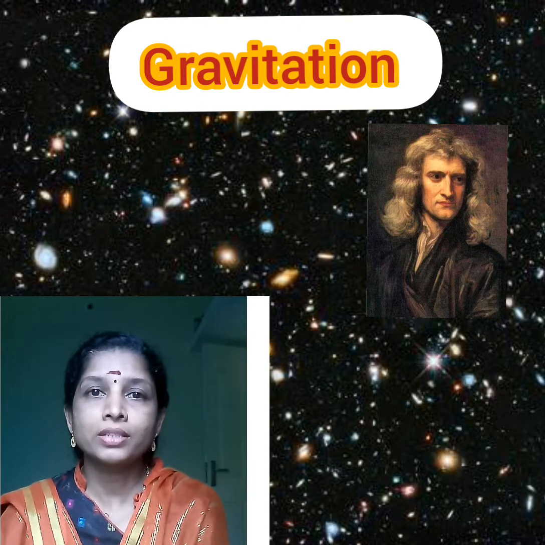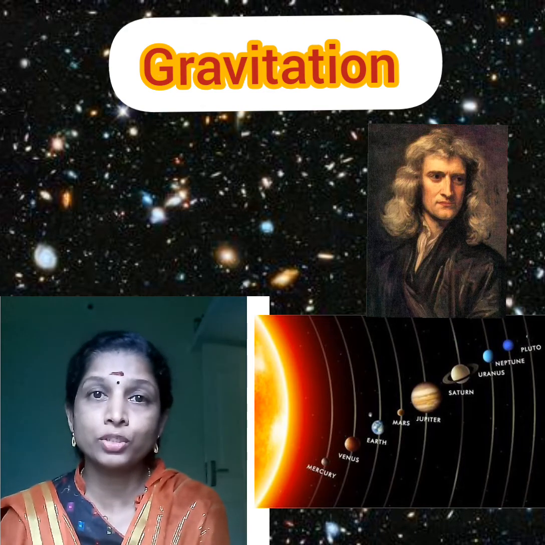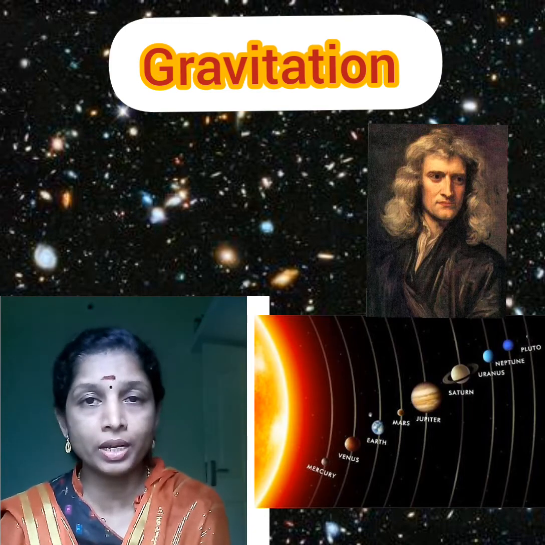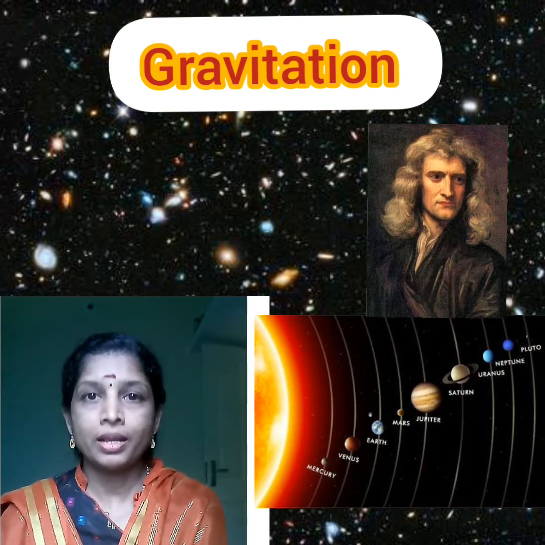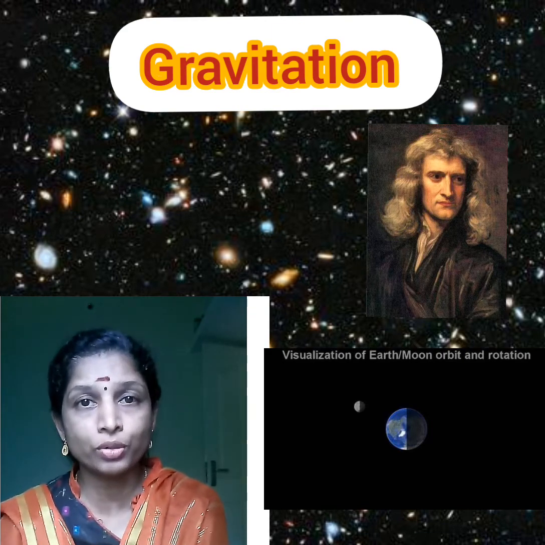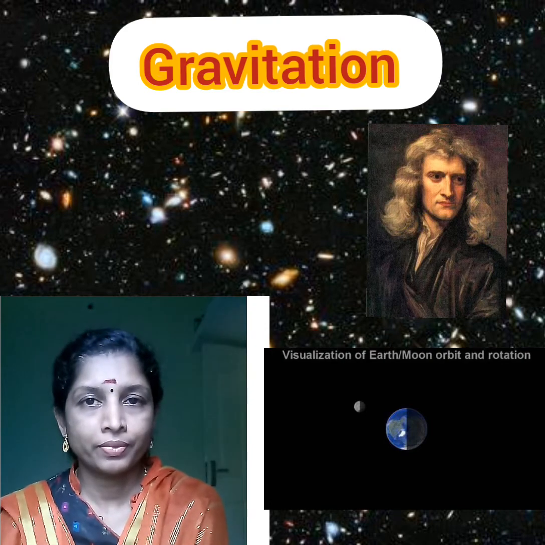Likewise, a certain force is acting on the planets towards the sun. That is why all planets move around the sun in a circular path. Likewise, earth is also applying force on the moon. That is why the moon is also moving around the earth in a circular path. Is it clear?